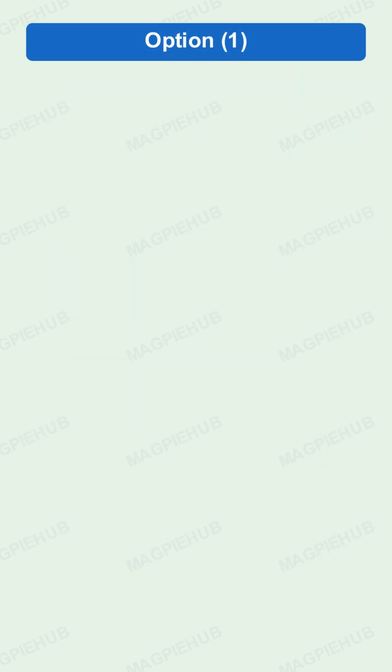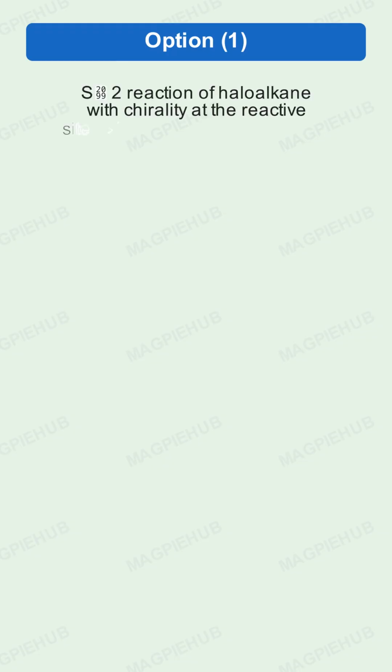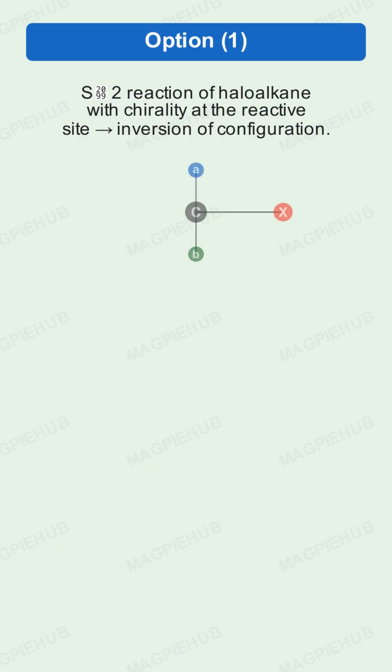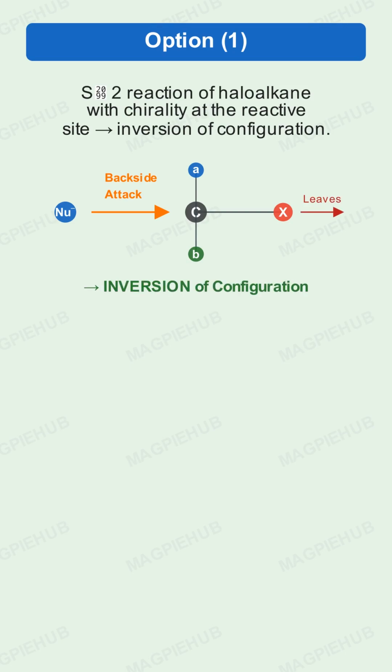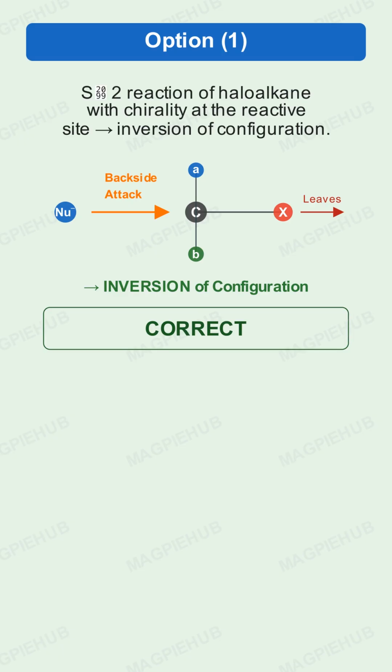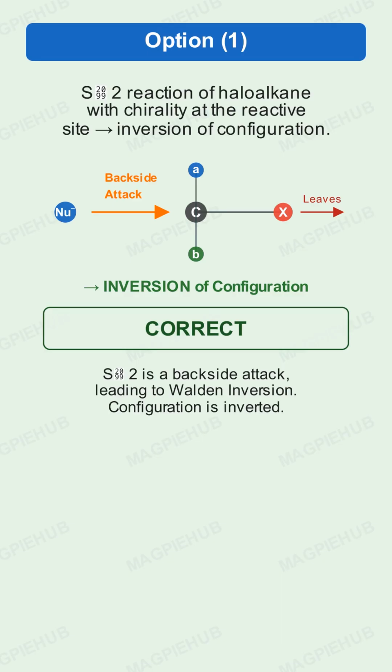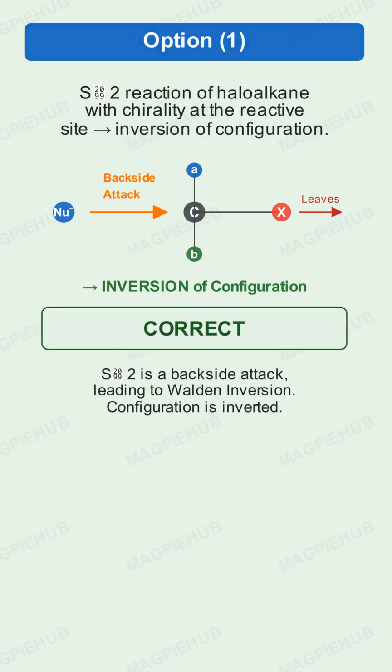Fourth, a racemic mixture contains equal amounts of the plus and minus enantiomers, since they rotate plane polarized light in opposite directions by equal amounts. The net optical rotation is 0. Now let us read the question. The question asks us to identify the incorrect statement regarding chirality. Let us analyze each option.